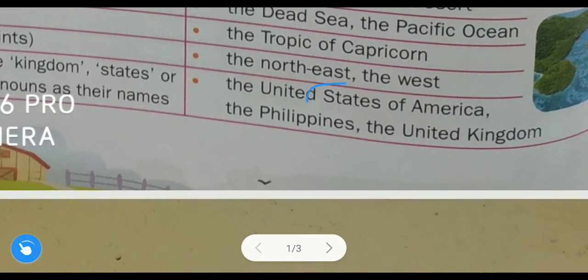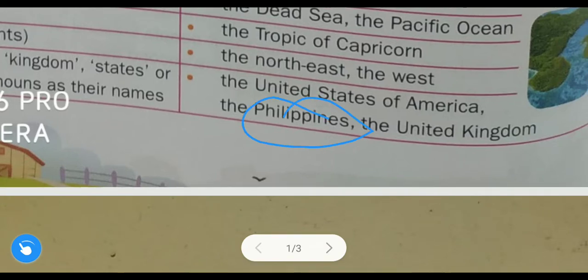See, the United States, here the word state is there. The word states is used in the name of the country United States of America, that is why we use the United States of America. Now the Philippines, why do we use the in front of Philippines? Because this name is plural, that is why we use the Philippines. One more example I will tell you, here it is not given: the Netherlands, that is also plural.